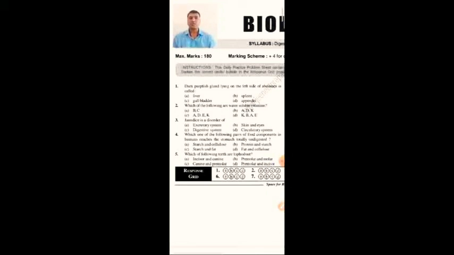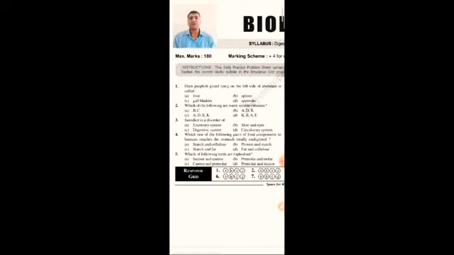So in this 16th chapter the first question is: the dark purple gland lying on the left side of abdomen is called liver, spleen, gallbladder, appendix. You know that dark purplish gland means probably liver is also a gland because it produces bilirubin, biliverdin, and it is present on the right side. And gallbladder is associated with the liver. It is almost green in color.